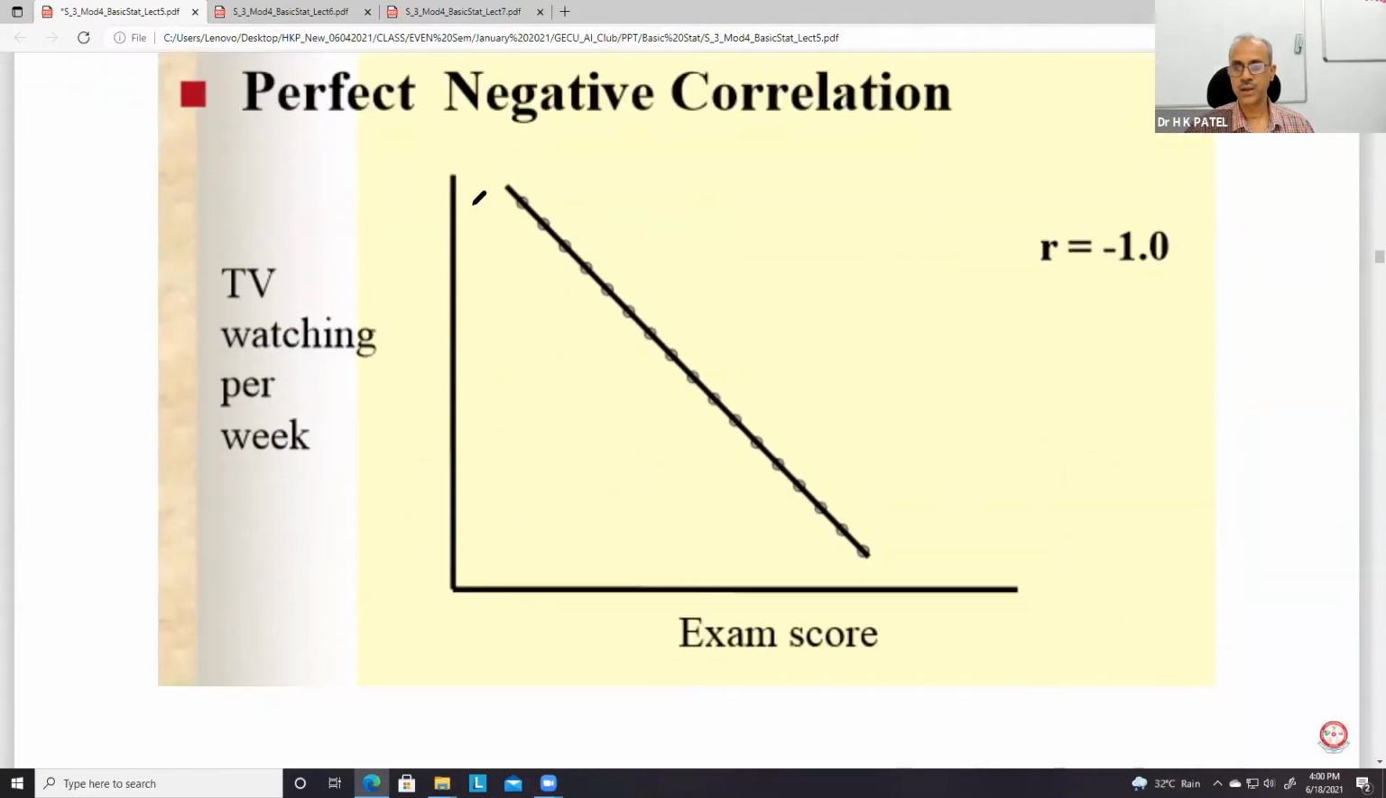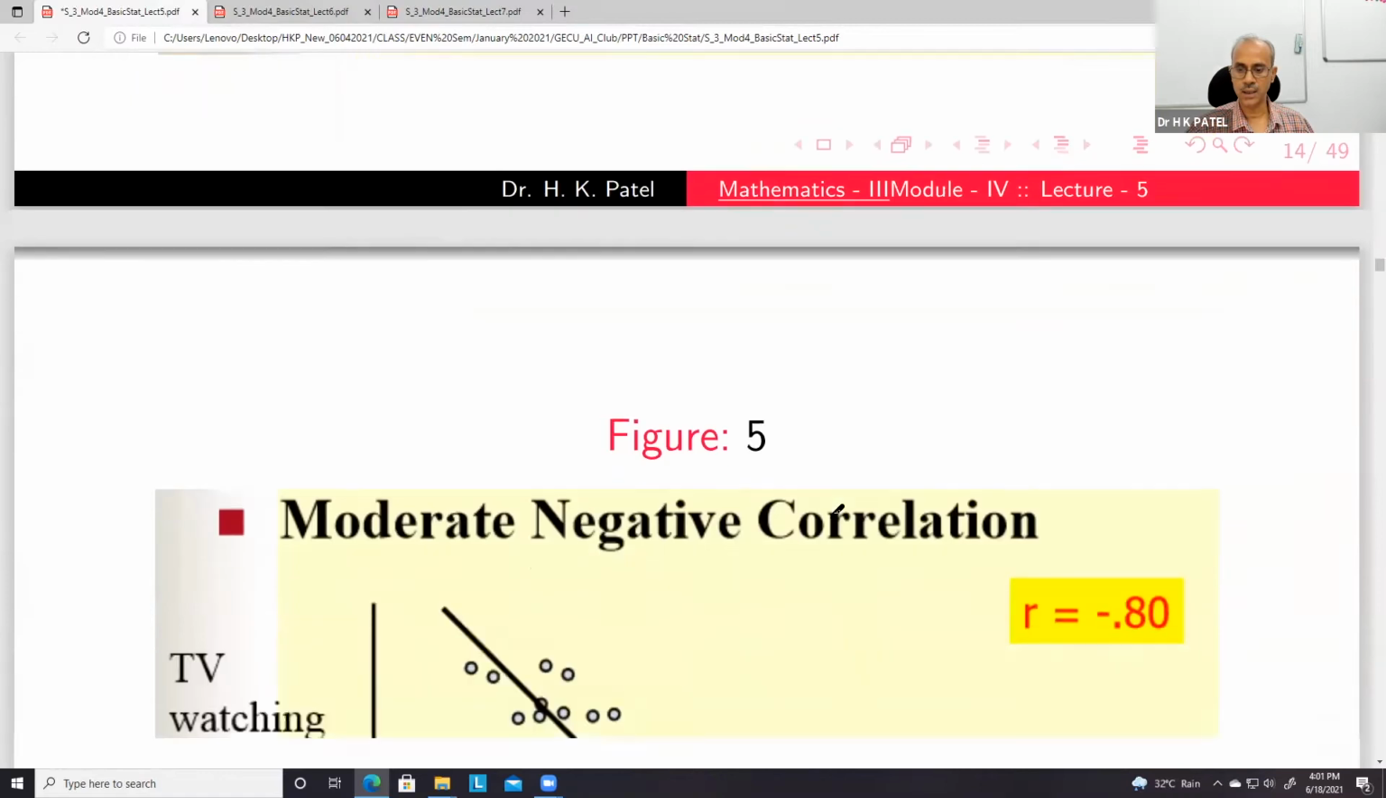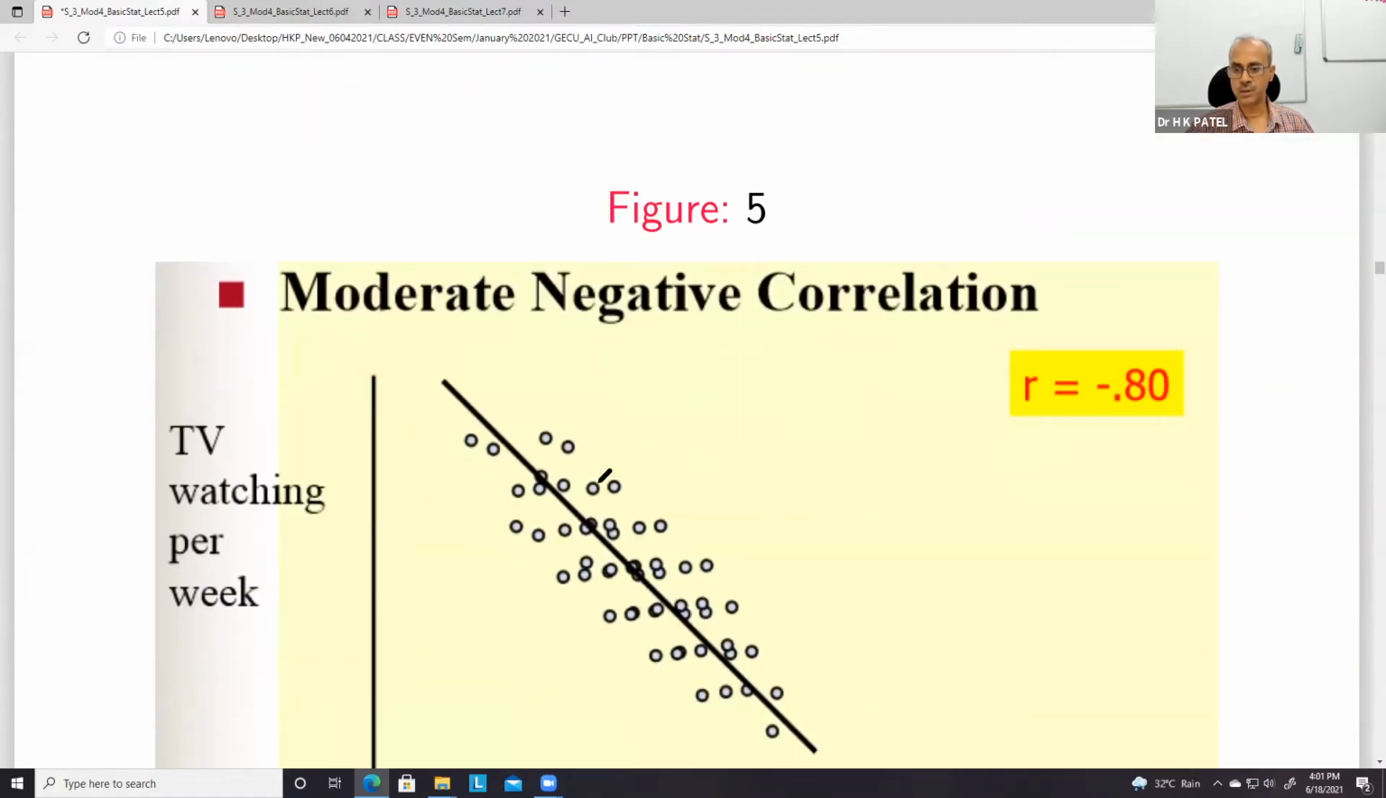This is perfect negative, all the points lying on a line. You can see that TV watching per week versus exam score: if you watch more TV, probably your score would decline or decrease. So this is perfect because all the points lie on the line. Then moderate negative. Moderate means again some points lying away from the line.